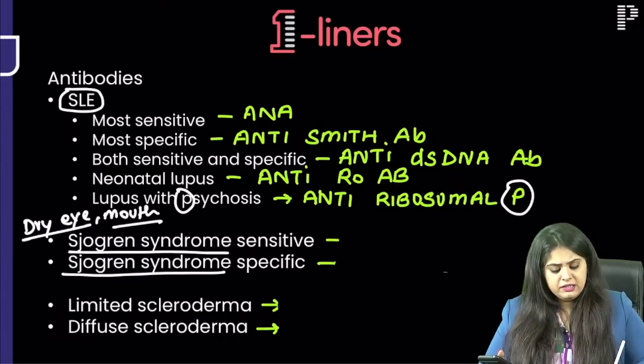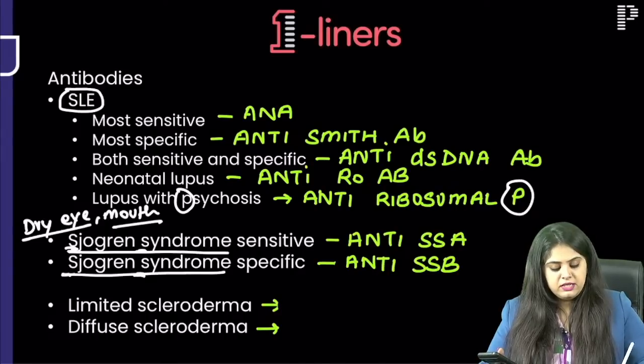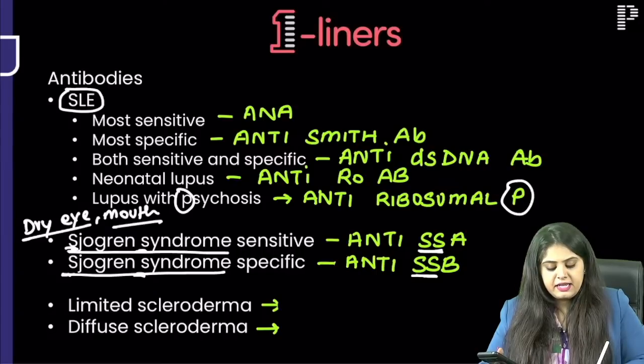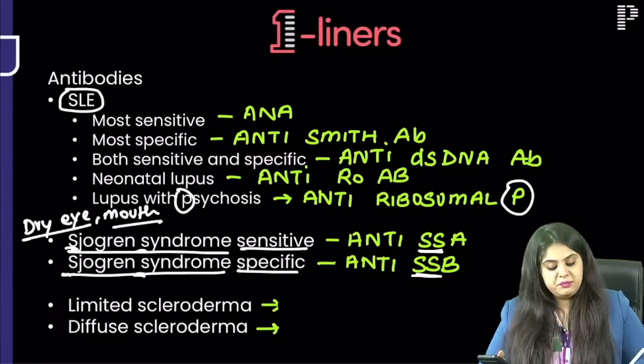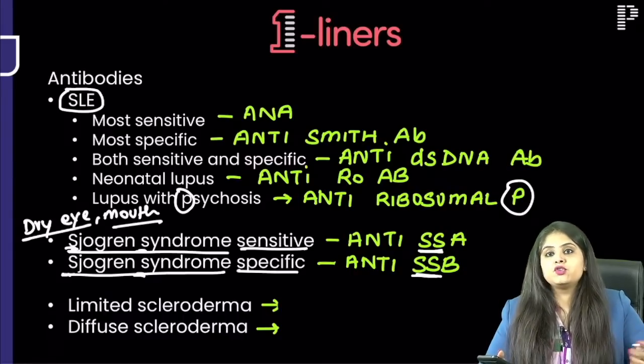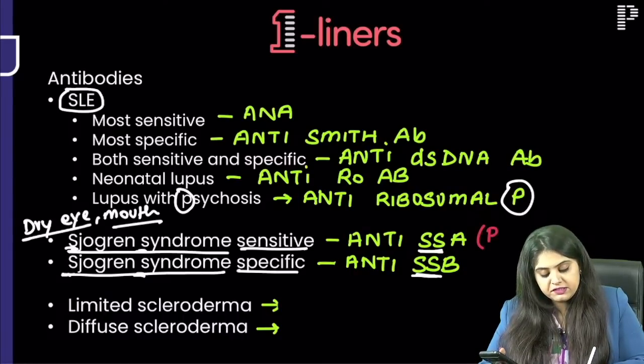Which antibody? Simple, Sjogren: S, S, S, S. So the name of the antibody will be anti-SSA and SSB. The sensitive one is SSA, the specific one is SSB. They will not write it like that. SS for Sjogren syndrome. It's that easy, so why were we studying?